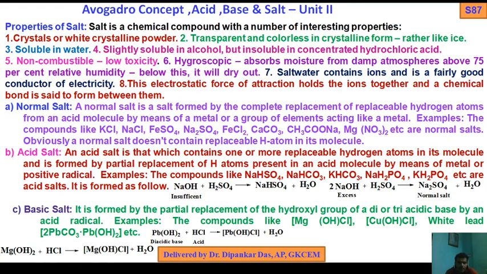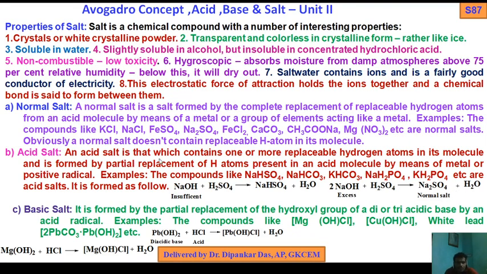Examples: compounds like sodium bisulfate, sodium bicarbonate, potassium bicarbonate, sodium biphosphate, potassium biphosphate, etc. are acidic salts. It is formed as follows: sodium hydroxide plus H2SO4, you get sodium bisulfate plus water. If you take excess sodium hydroxide, with H2SO4 you get the normal salt Na2SO4.